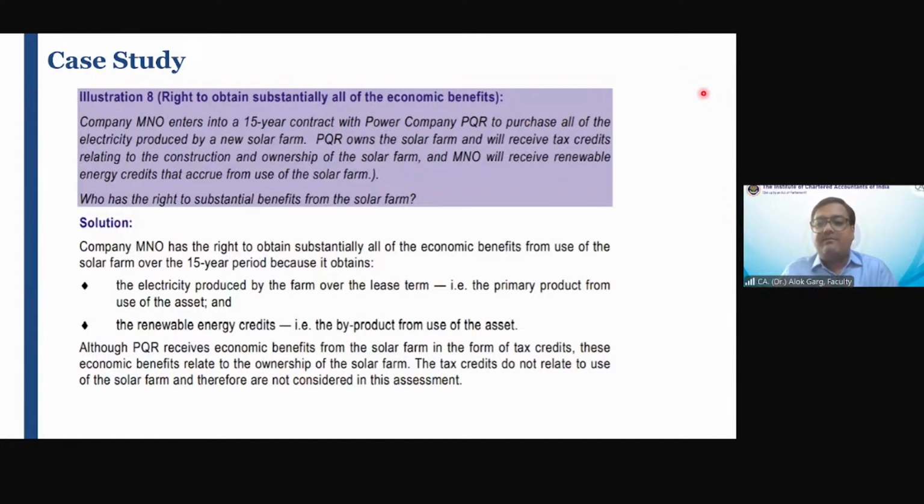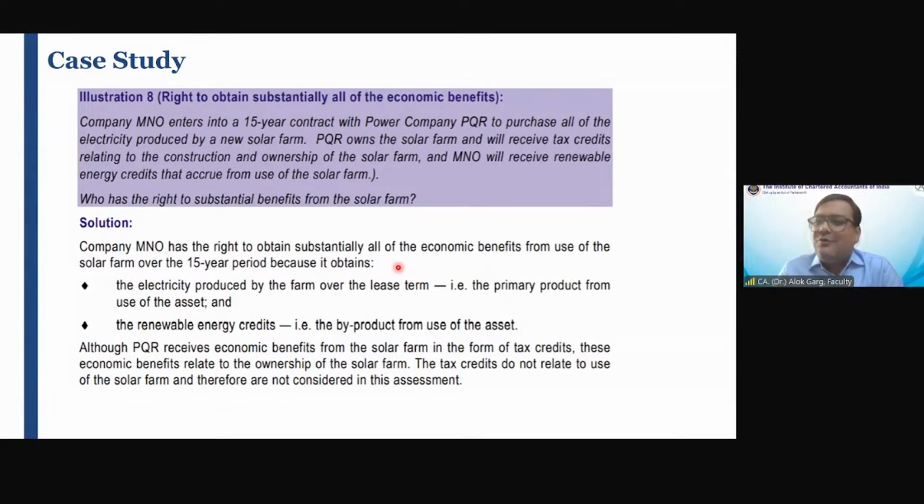Company M&O enters into a 15-year contract with power company PQR to purchase all of the electricity produced by a new solar farm. Friends, this is company M&O. This company is a customer, okay? And this company entered into a power purchase agreement with a power company PQR for 15 years, right? And this company is purchasing all the electricity produced by a new solar farm. This company is a 100% customer of PQR.